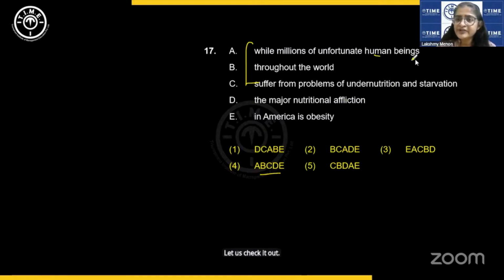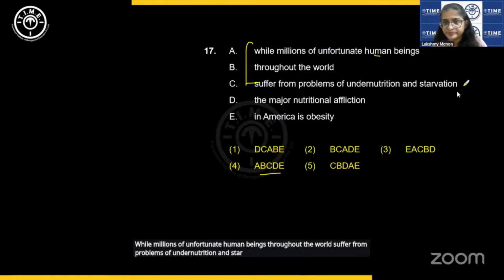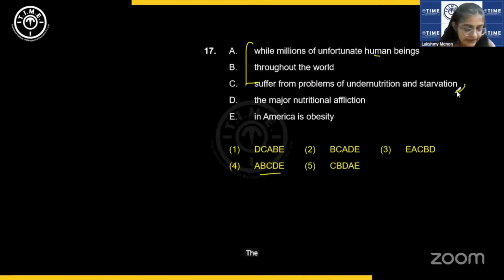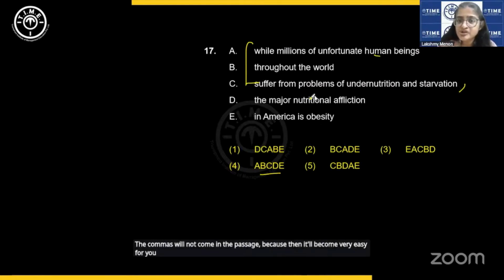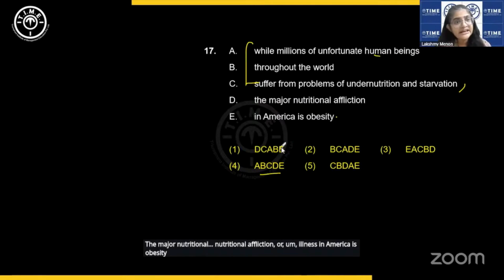While millions of unfortunate human beings throughout the world suffer from problems of undernutrition and starvation, the major nutritional affliction or illness in America is obesity. Perfect. A, B, C, D, E is fine.